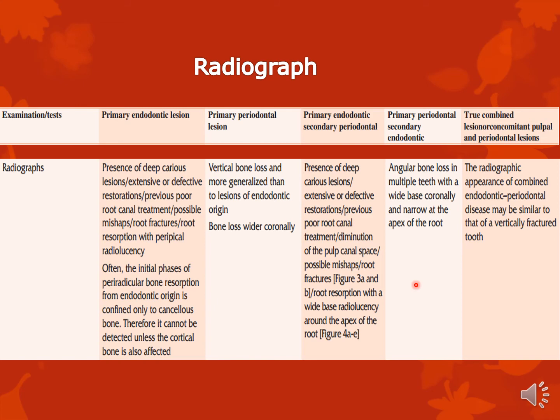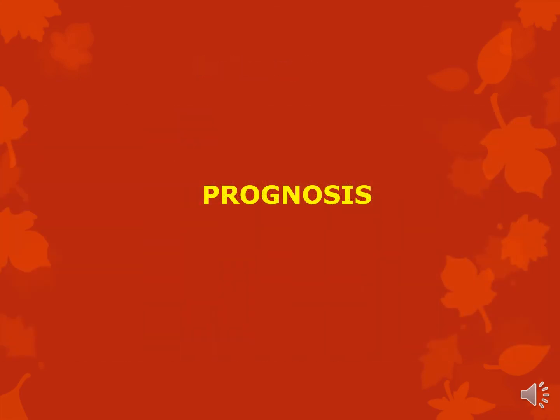Because those are the potential areas where these pathways suddenly become active between the periodontal ligament and the endodontic environment. So just keep your eyes open for all these 4-5 points and rule them out when you're doing your clinical and radiographic examination. And true combined, it will clearly show you reasons for the endodontic involvement and bone loss, which is more generalized. Okay.